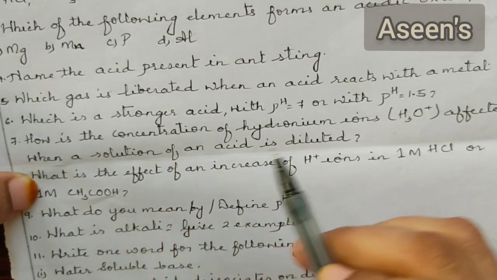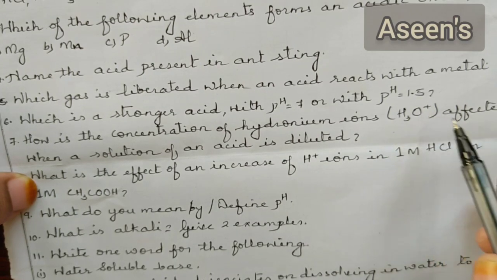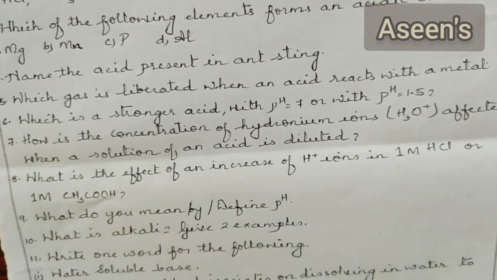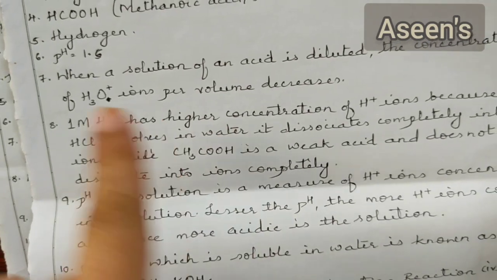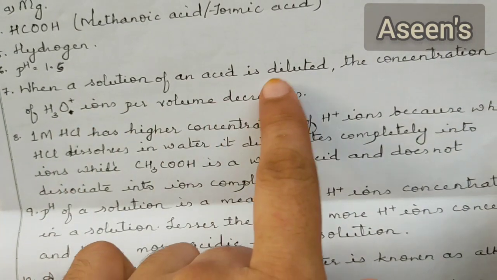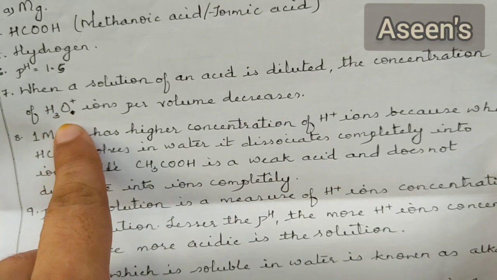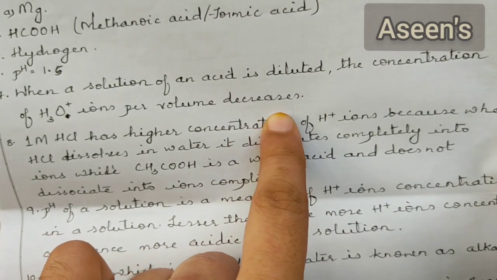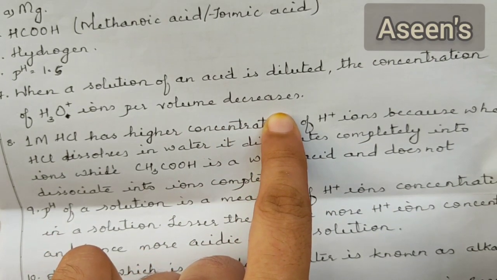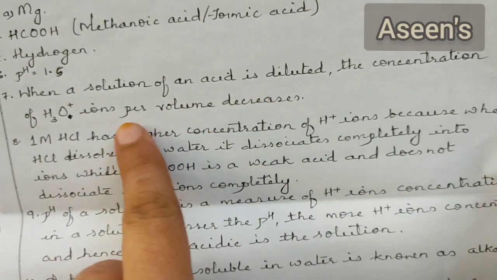Next, how is the concentration of hydronium ions, which is nothing but H3O plus, affected when a solution of an acid is diluted? Okay, so hydronium ion or H plus ion, whichever they ask, it's for the acidic case. When a solution of an acid is diluted, the concentration of hydronium ions or H plus ions per volume will start to decrease. Since the water volume will be more, the H plus ion or hydronium ion concentration will start to decrease.